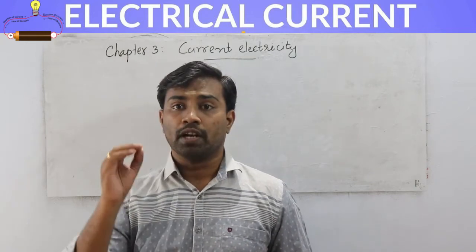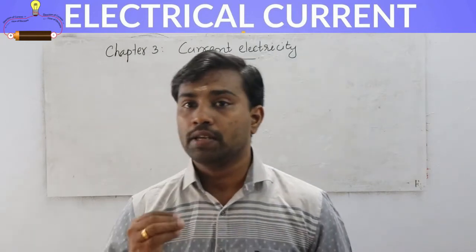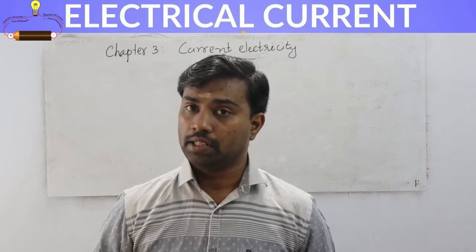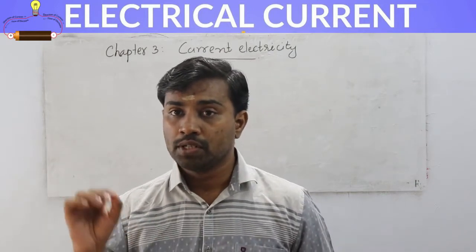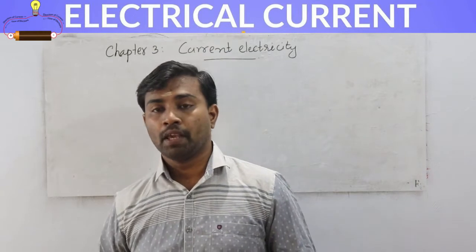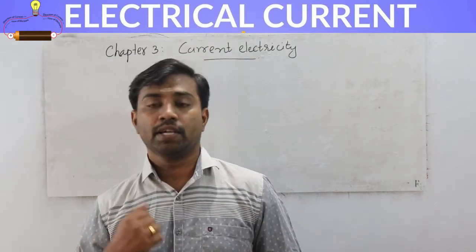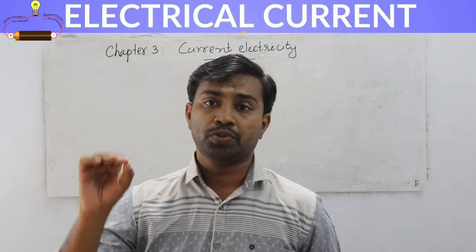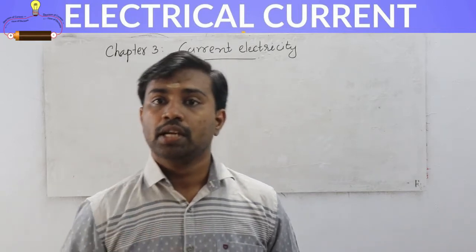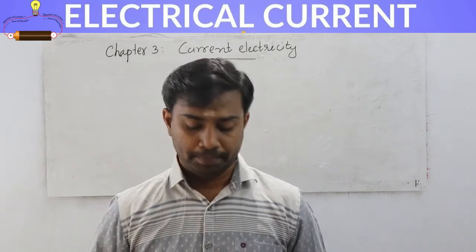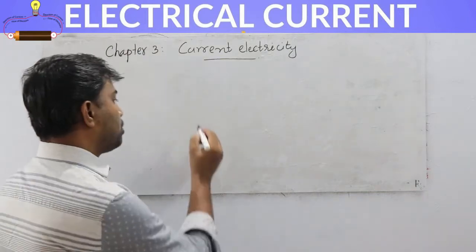Okay, the rate of flow of charge is called electric current. The rate of flow of charge is called electric current, or otherwise we can say the flow of charge constitutes electric current.